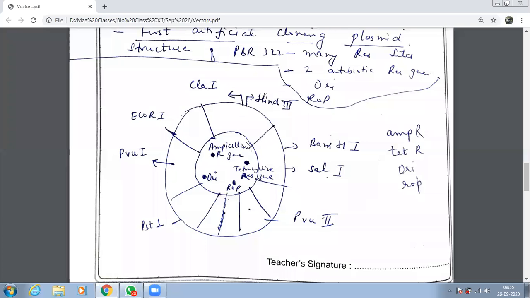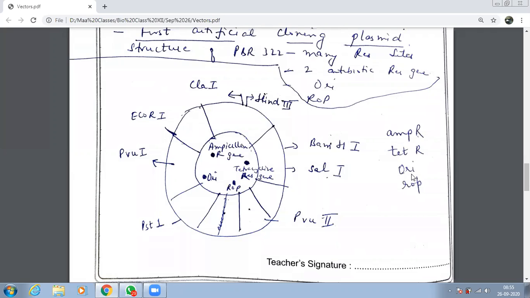We have these 8 sites, 8 restriction sites, 2 antibiotic resistant genes. चलो जल्दी से बताओ. How many restriction sites in PBr322? 8. How many antibiotic resistant genes? 2. Name them. Ampicillin resistant gene and tetracycline resistant gene.